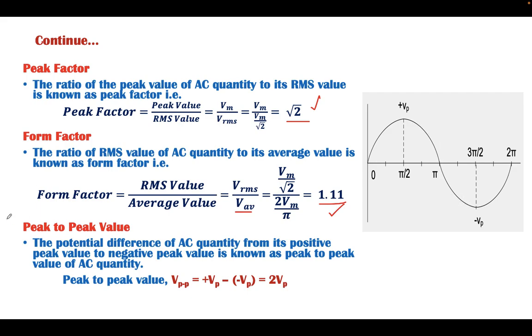The peak to peak value is from one peak to another peak. In another way, we can say the difference between one peak and another peak, that is 2 Vp. If one peak is Vp, the other peak is minus Vp, and the difference between the two is 2 Vp.